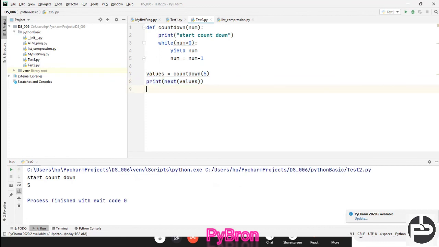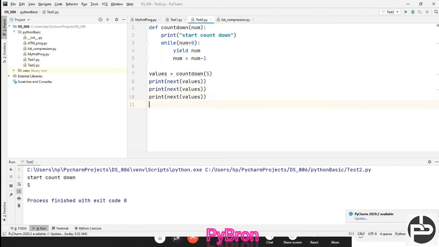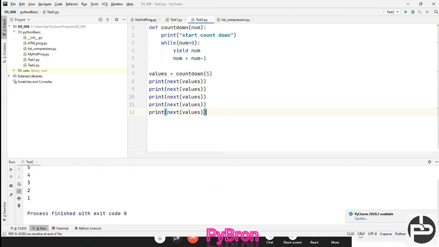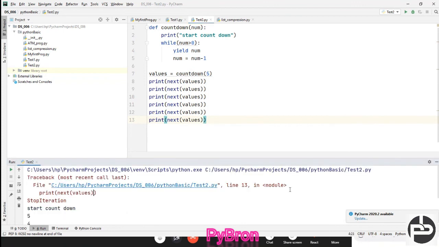Similarly control c, control v, shift F10. If I execute, I'm happily getting 5 4 3 2 1. But if I print next time, what is it getting, can you see this? After 1, there is no number to iterate over, so that's why it is giving StopIteration.